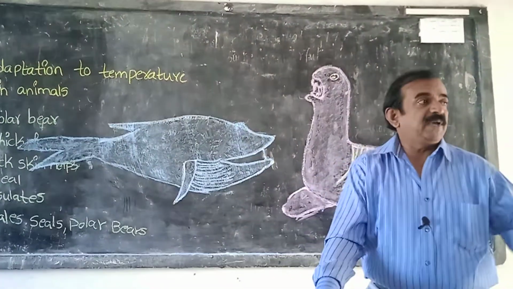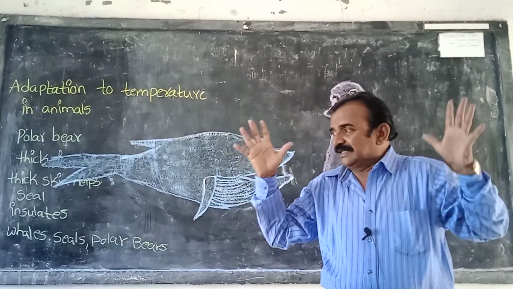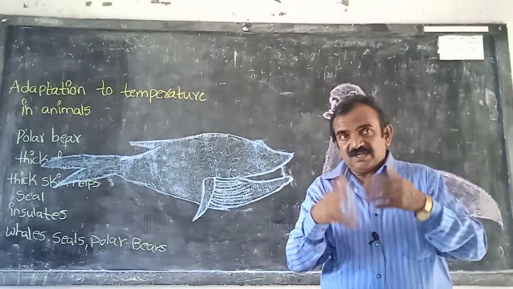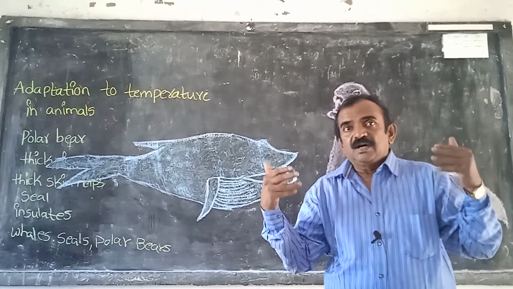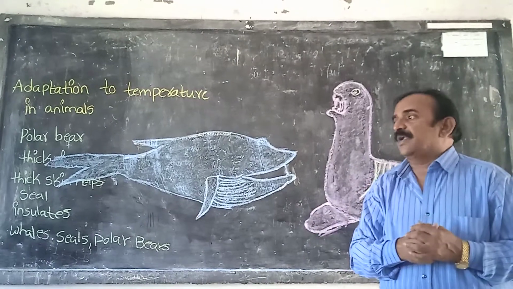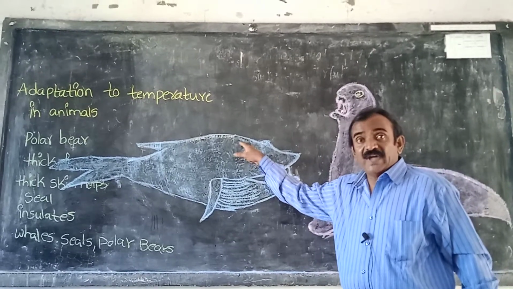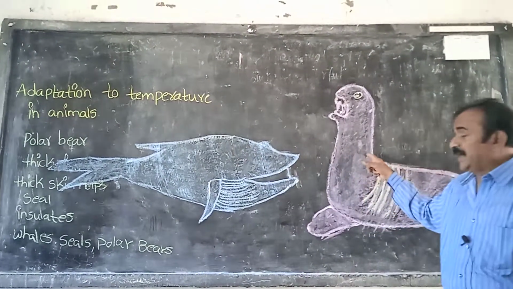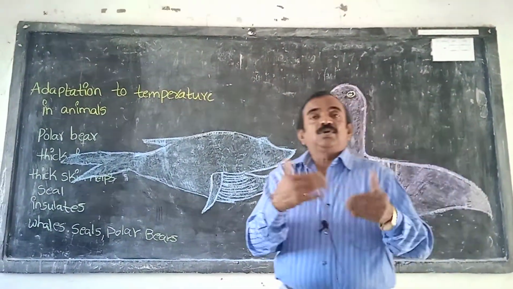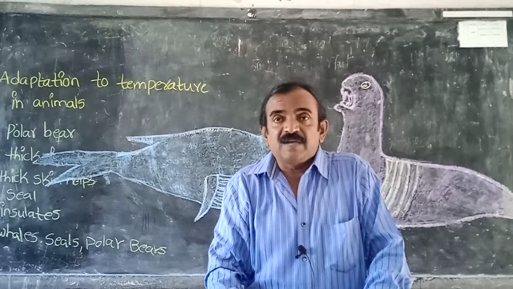In case of polar bear, the entire body is covered with thick fur. White hairs we observe, and that is nothing but fur. Sheep also have fur, and polar bears also have fur. This fur helps in tolerating cold climatic conditions. Fat is deposited below the skin here also, and in polar bear we see thick fur. These help the animal to survive in cold climate.